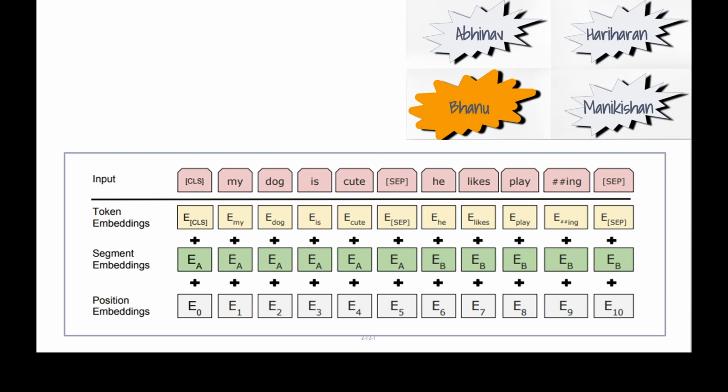For the token embeddings, a CLS token is added to the input word tokens at the beginning of the first sentence, and a SEP, separation token, is inserted at the end of each sentence. Segment embeddings will have a marker indicating sentence A or sentence B, which is added to each token. This allows the encoder to distinguish between the sentences. And the third is the positional embeddings, which is added to each token to indicate its position in the sentence.